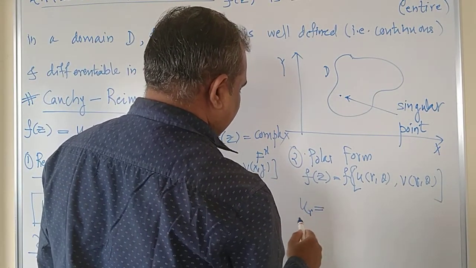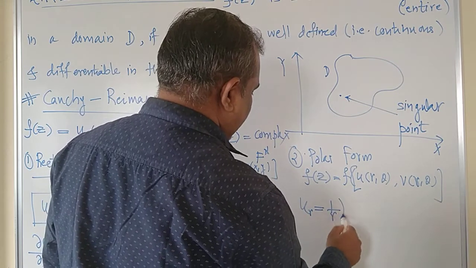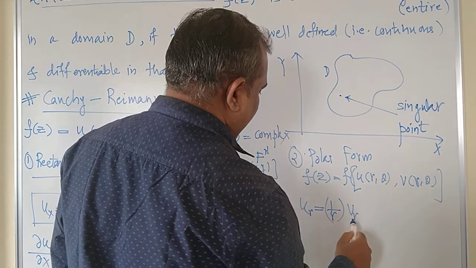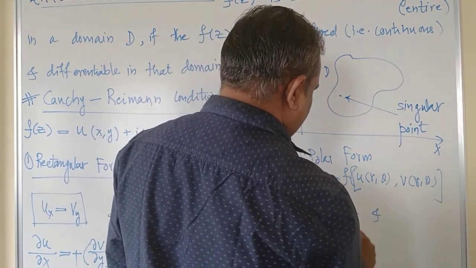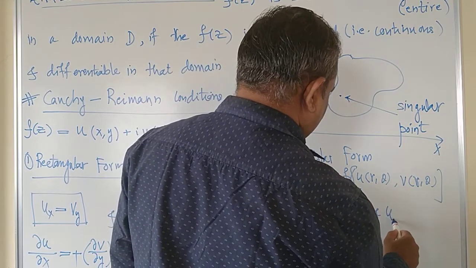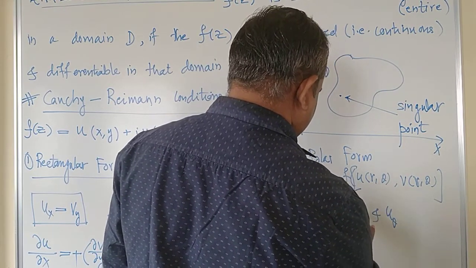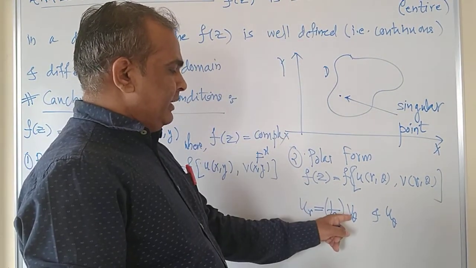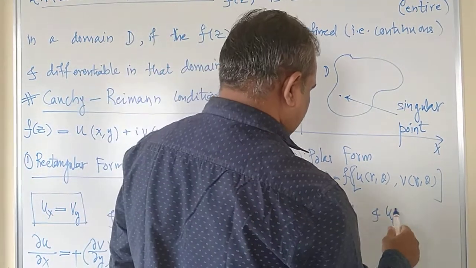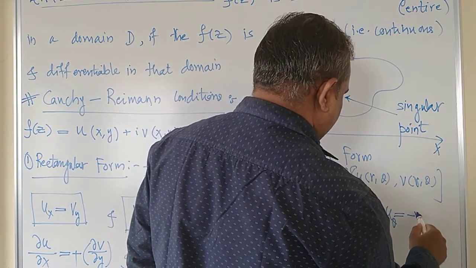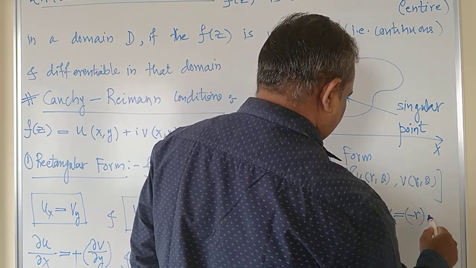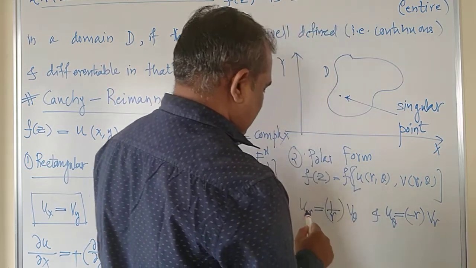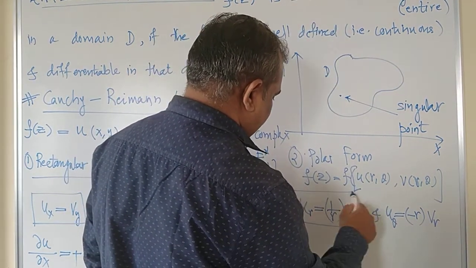u_r is equal to 1 by r times v_theta. This is the first condition. And the second condition: u_theta is equal to minus r into v_r. These are again two very important conditions.